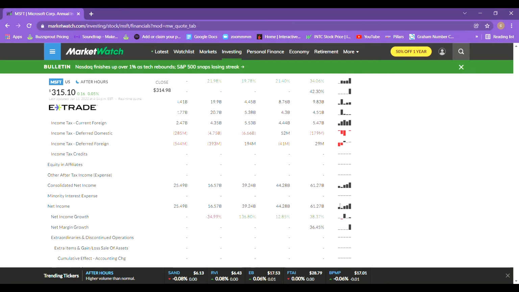Now, looking at their net income, it looks nearly as good as the revenue. The only negative thing I have to say about this is it did have a tiny dip in 2018, but ever since then, they've continued to improve on this.